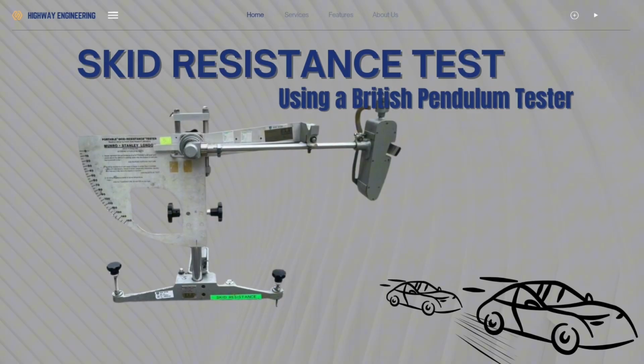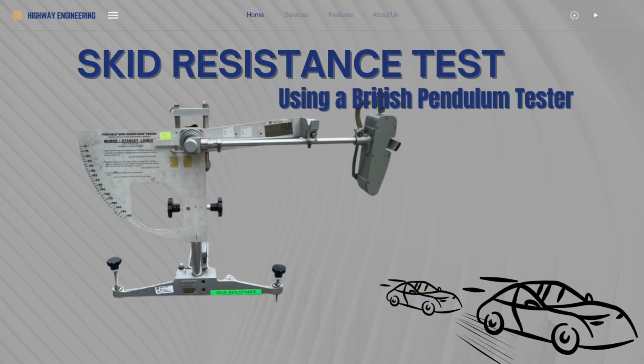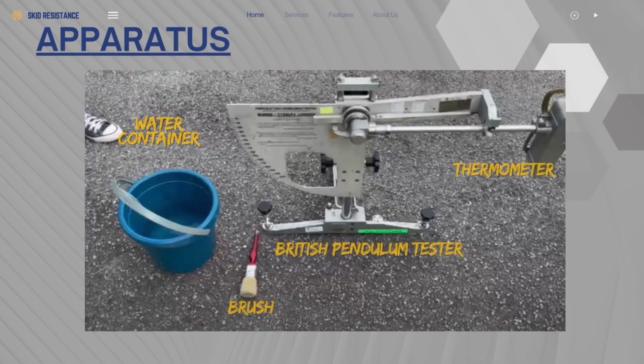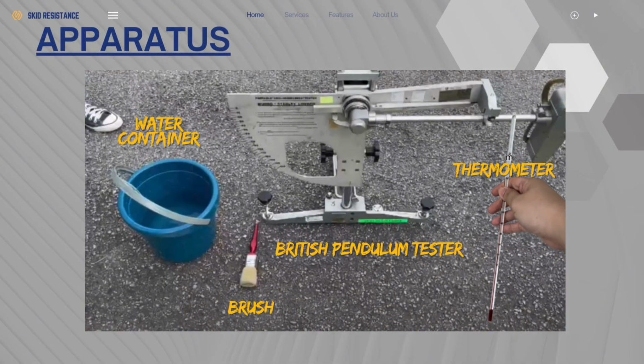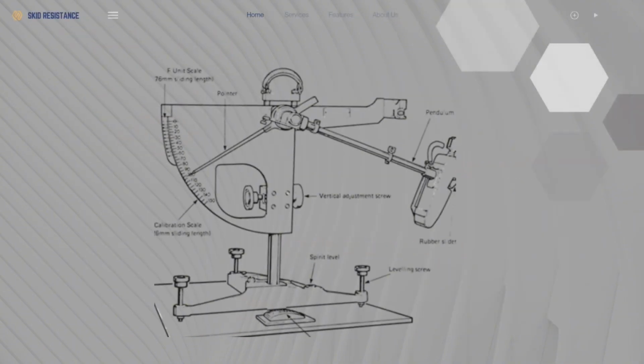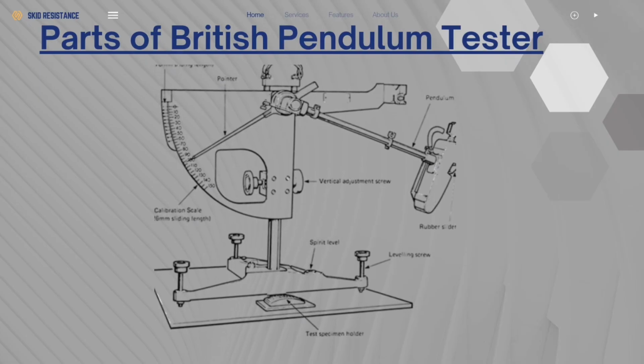This experiment is conducted to determine the skid resistance of a road surface using the British pendulum tester. Skid resistance is an important parameter in highway engineering because it affects vehicle braking performance and road safety, especially under wet conditions. So this is the apparatus of the skid resistance tester. First one is the British pendulum tester, water container, thermometer, and brush. The apparatus also includes a leveling screw, a spirit level, a drag pointer to record the reading, a friction ring for zero adjustment, and a lifting handle mechanism to control the pendulum release height.